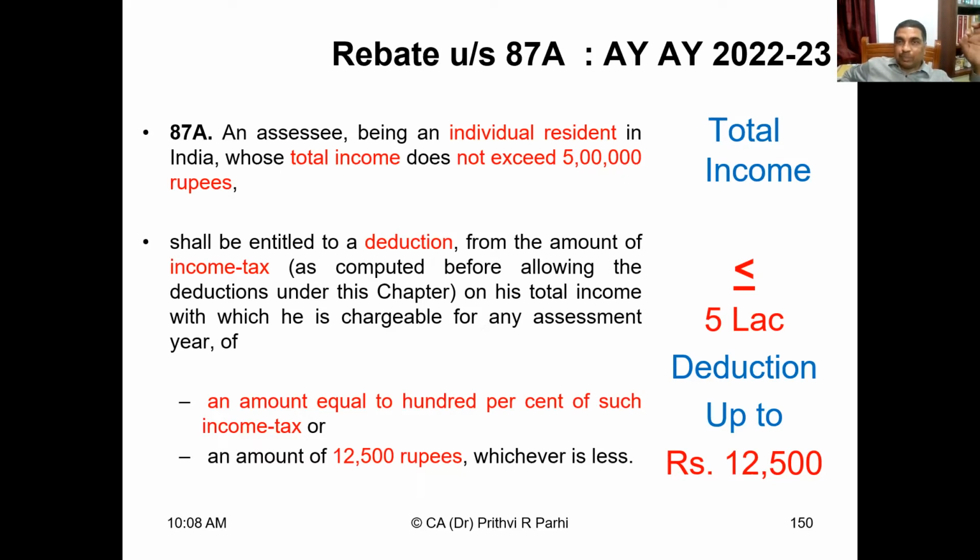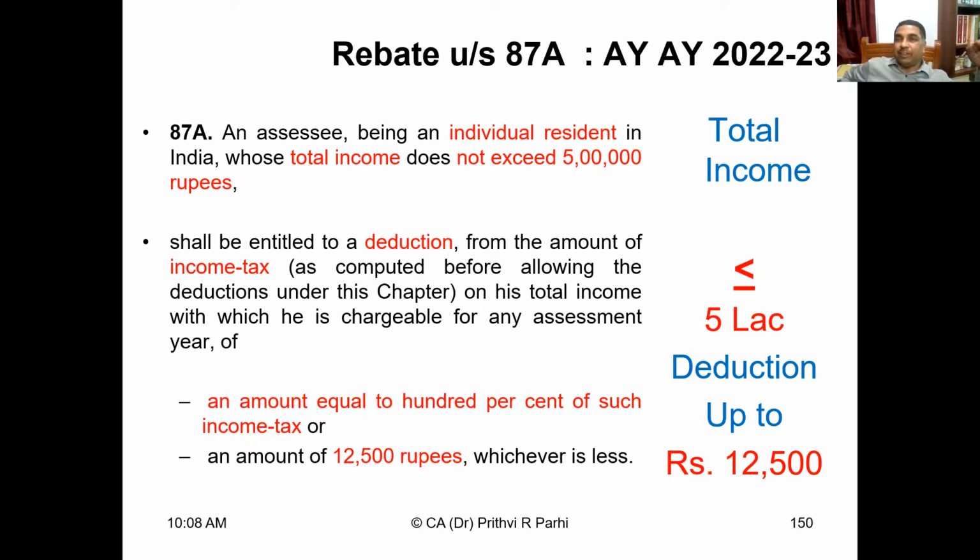This particular rebate is allowed only for resident individuals whose total income does not exceed 5 lakh. It's not applicable for others. How much is this rebate? 100% of the income tax, or rupees 12,500, whichever is less.